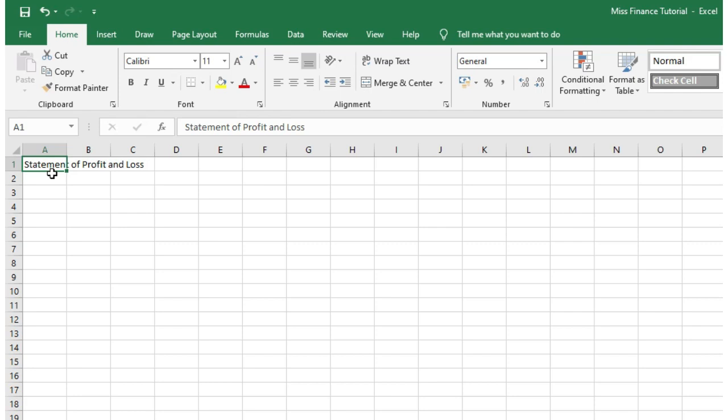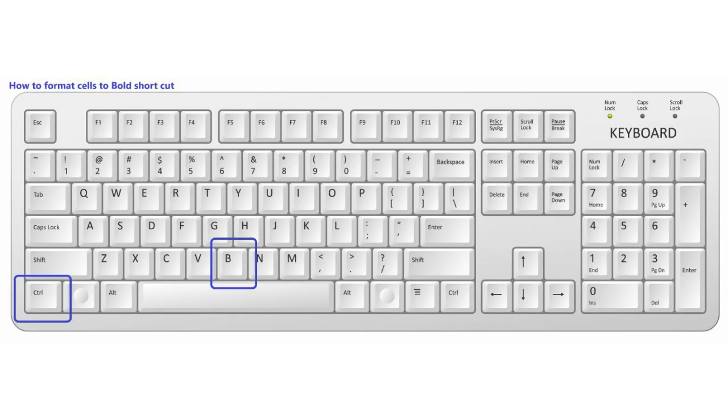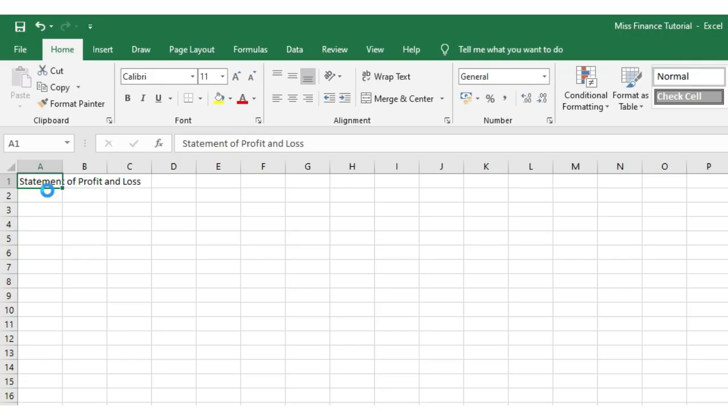So I might want to actually format this sheet. I might decide that I want the statement of profit and loss to be in bold. There are two ways I can do this. I can either select the cell and hit Control B, which would make it bold, as you can see, or I can use the function in the ribbon to select B, as long as I've got that text or that cell selected.